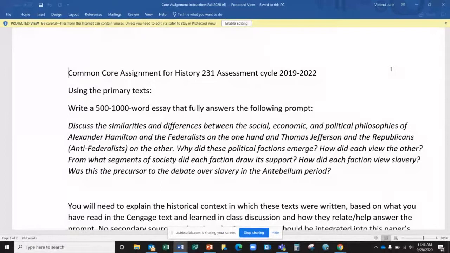So if you wanted to include all of the question in the thesis, you could, but I don't think that's required, just as long as you have a thesis statement. Okay, thank you very much. Yep. Does anybody else have any questions about this assignment?